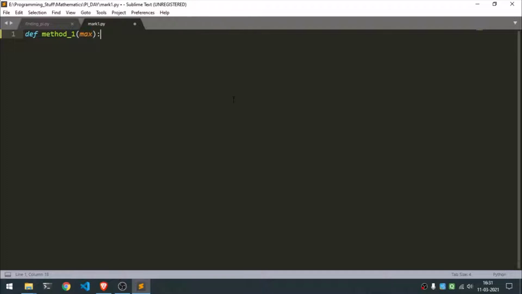We'll put a variable named max, so that we can change that value whenever we want. So for i in range, now the sum starts with a 1, so we'll start with 1 and then we'll go till max. We can even add max plus 1 if you are into that, but if you put max value as 1000, then the iterations would be 999. So let's just fix that.